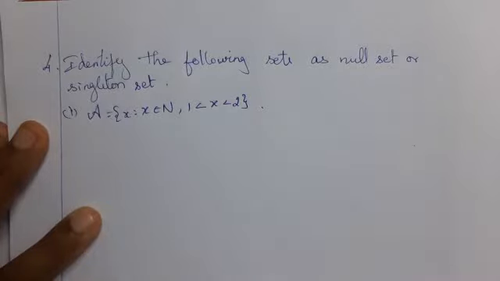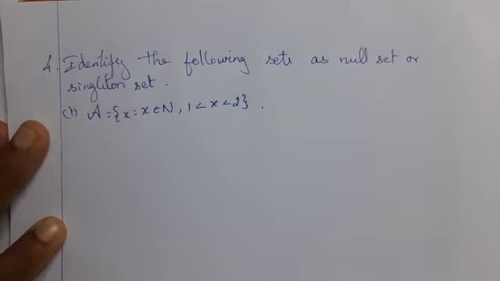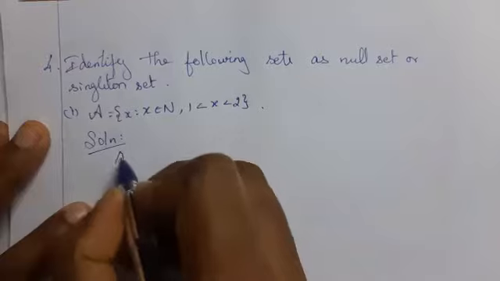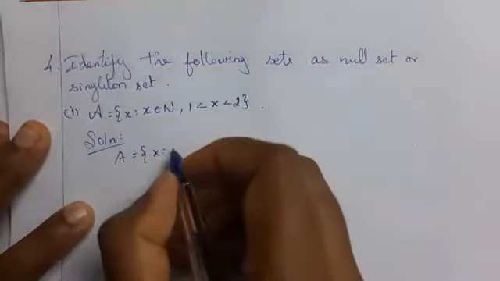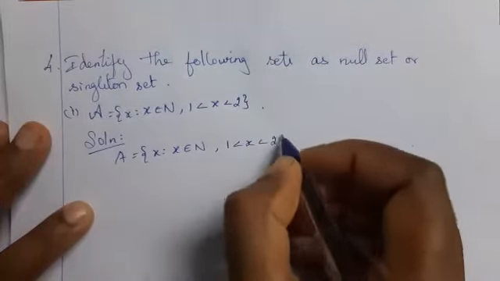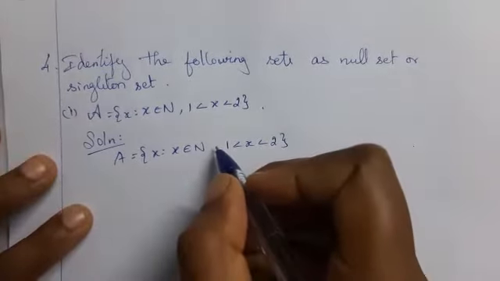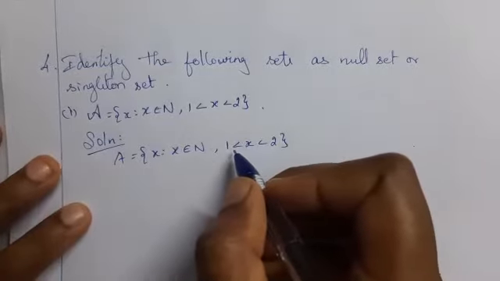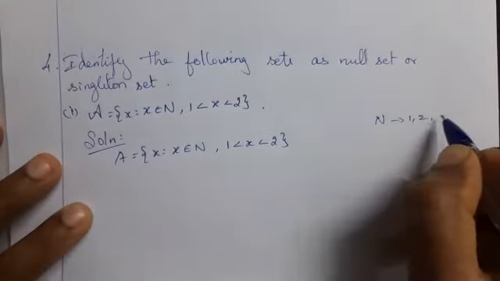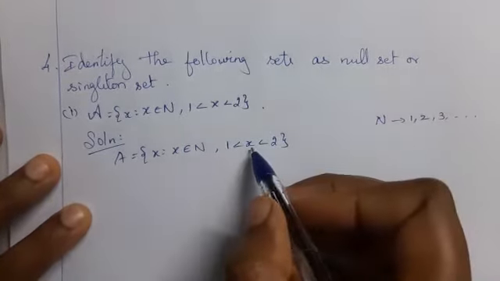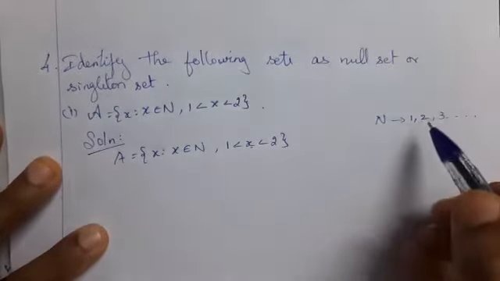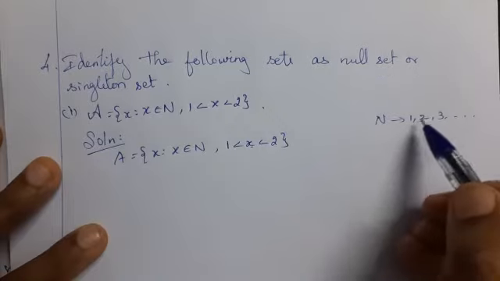Identify the following sets as null set or singleton set. First question, A is equal to the set of X such that X belongs to N, 1 less than X less than 2. N means natural numbers. Natural numbers start from 1: 1, 2, 3, etc. Here X is less than 2, greater than 1.